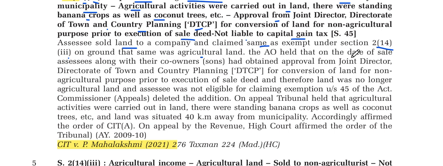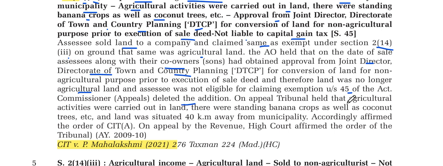The Assessing Officer held that on the date of the sale, the Assessee along with the co-owner sons had obtained approval from the Joint Director of Town and Country Planning for conversion of land into non-agriculture purpose prior to execution of the sale deed. Therefore, the land was no longer agricultural land and is not eligible for exemption, and Section 45 applies. The Commissioner deleted the addition.